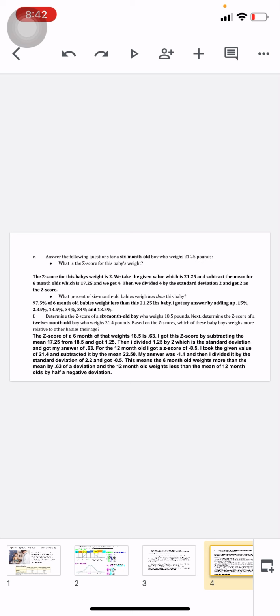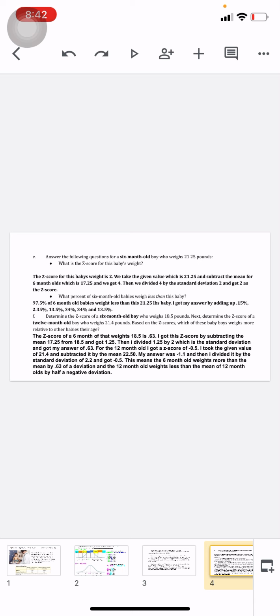Determine the z-score of a 6-month-old who weighs 18.5 pounds. Next, determine the z-score of a 12-month-old boy who weighs 21.4 pounds. The z-score of a 6-month-old that weighs 18.5 pounds is 0.63. I got the z-score by subtracting the mean 17.25 from 18.5 and got 1.25. Then I divided 1.25 by 2, which is the standard deviation, and got my answer of 0.63.